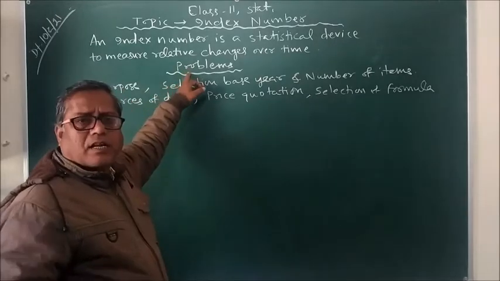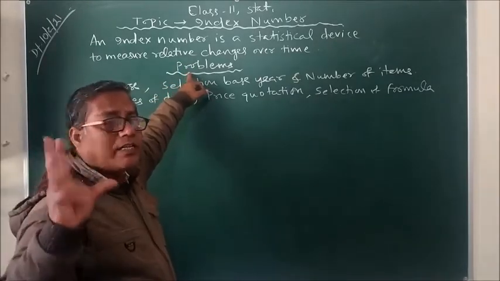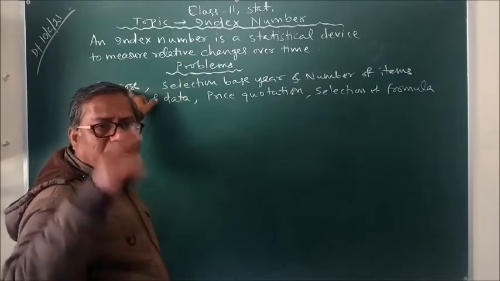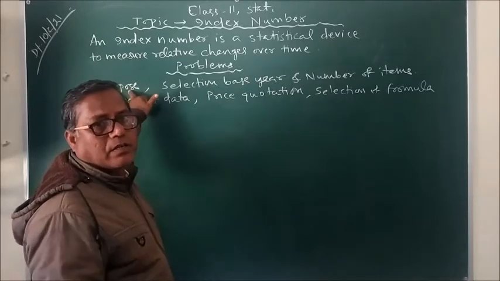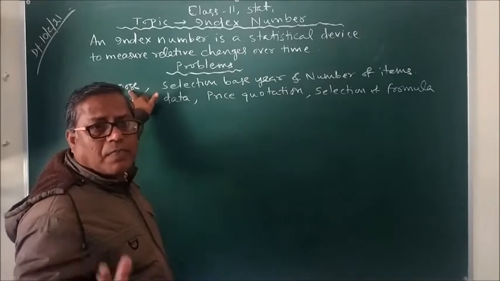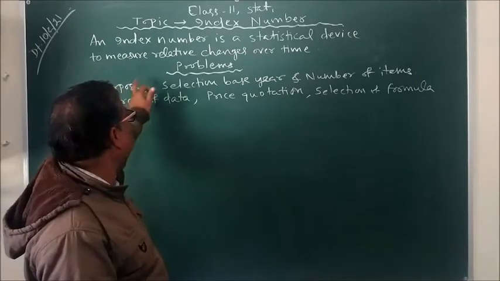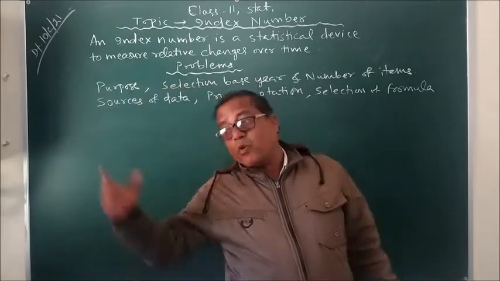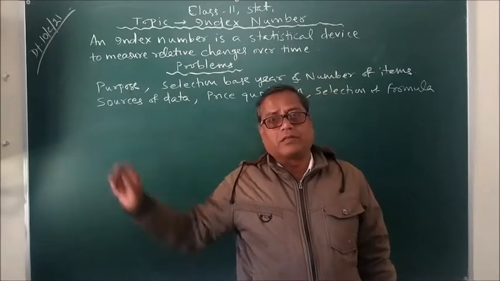But there are some practical problems that arise while constructing an index number. The first is purpose. As we just discussed, there must be a clearly and rigidly defined purpose behind the construction of an index number, or else it would be less useful or authentic. Next, selection of base year. From which year would we study the change? Base year.